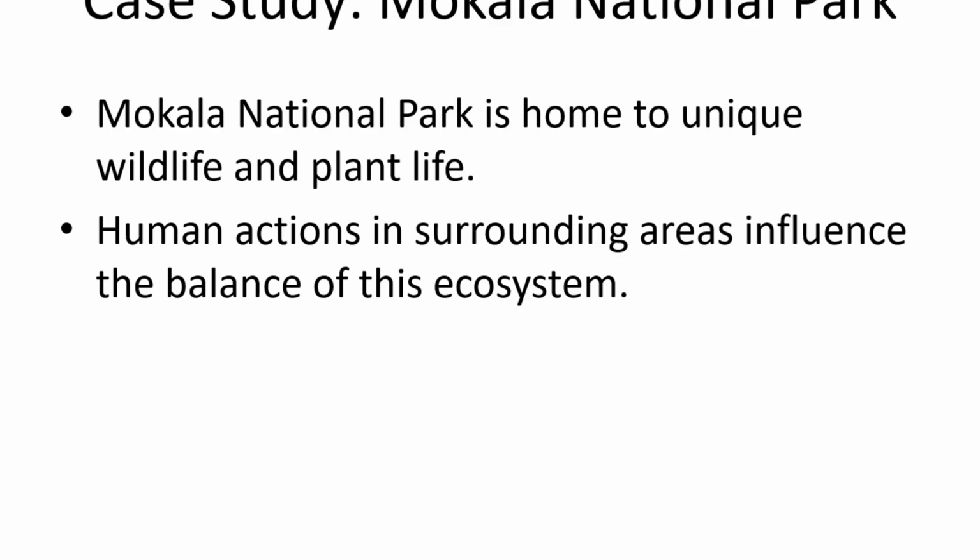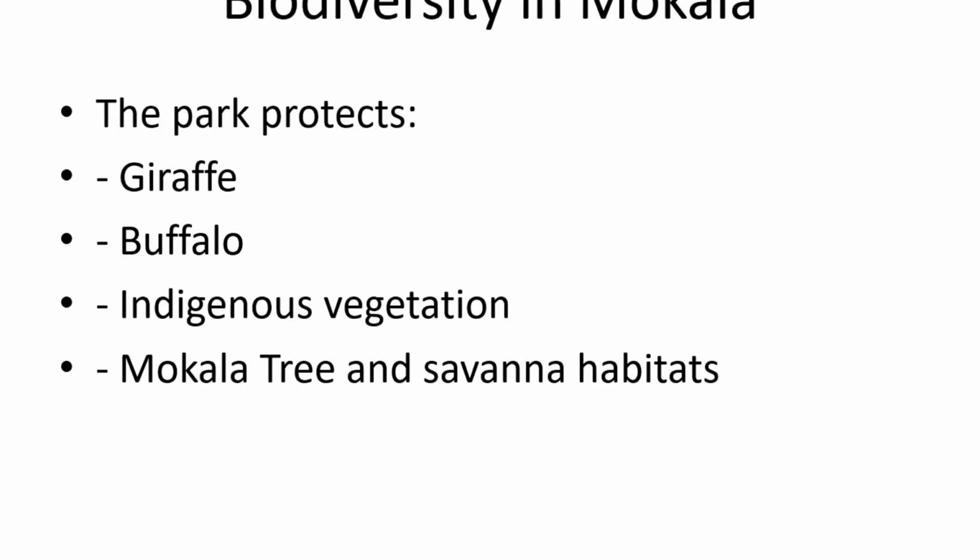Although Makalla is protected, the areas surrounding the park are not. Human activities near the borders can influence the balance inside the park. For example, land development reduces natural space. Pollution from nearby settlements may affect water quality. Overgrazing by livestock around the park can change vegetation patterns.